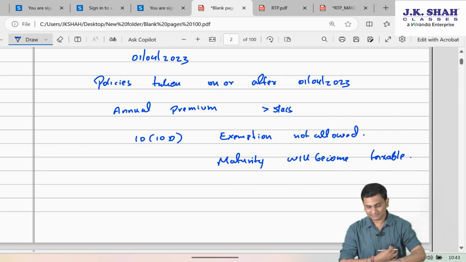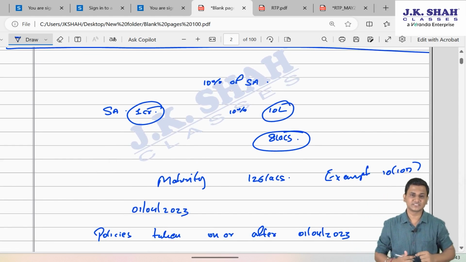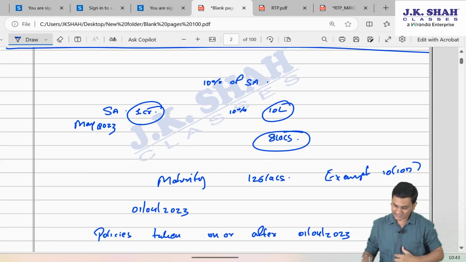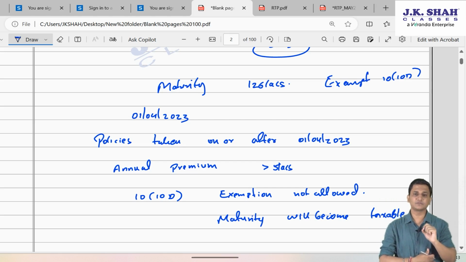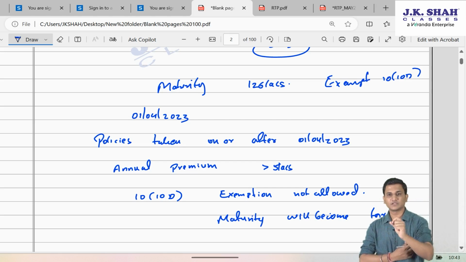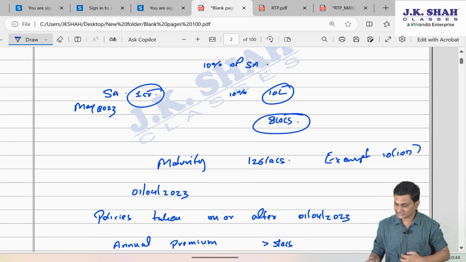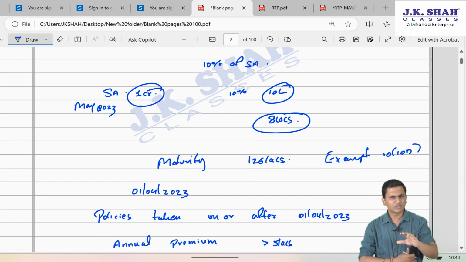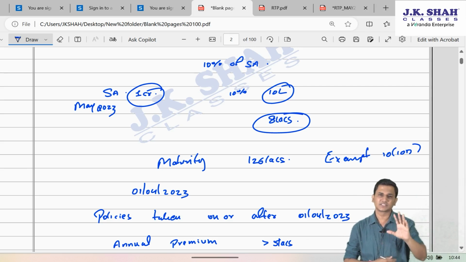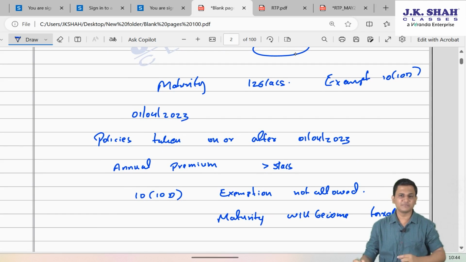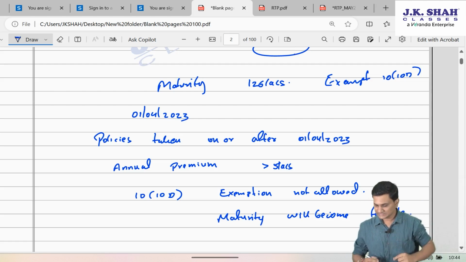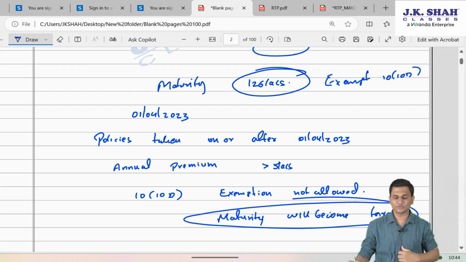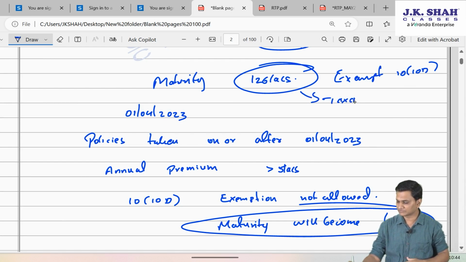So in that earlier example which I had given, this 1 CR policy, if I have taken this policy in May 2023, can I say it is taken after 1st April 2023? So it is covered under this amendment. Now since I am paying an annual premium of 8 lakh for this policy, which was no doubt below 10%, but still government says since the annual premium is more than 5 lakh rupees, the maturity proceeds of this policy will become taxable. So when you will get this 1 CR, it will become taxable now.